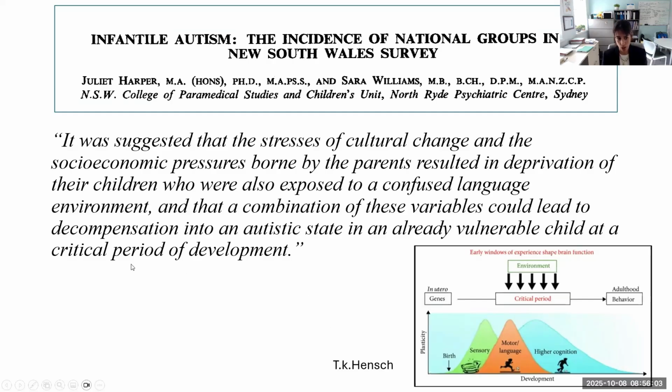And then the other thing that I want to talk about is that this was published in the early 70s, and they talk about a critical period of development, those initial years of life. And this was research done later by a group in California, also mentioned quite a bit by a group at Harvard, about the importance of the environment during the first years of life, which they also call a critical period of development. So what the authors were saying is, what's happening in these children's environment during these critical periods of development? Can the stress of the parents adjusting to a new life be affecting this environment?